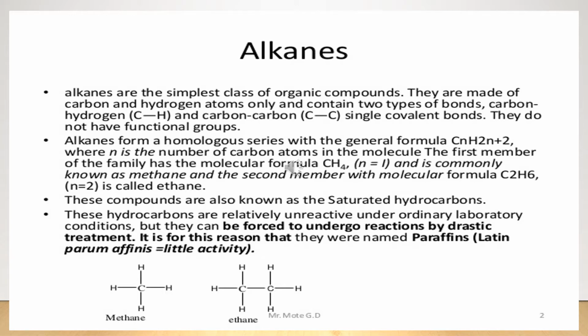They are made up of carbon and hydrogen atoms only and contain two types of bond, carbon-hydrogen (C-H) and carbon-carbon (C-C) single covalent bond. They do not have a functional group. Alkanes form a homologous series with the general formula CnH2n+2, where n is the number of carbon atoms